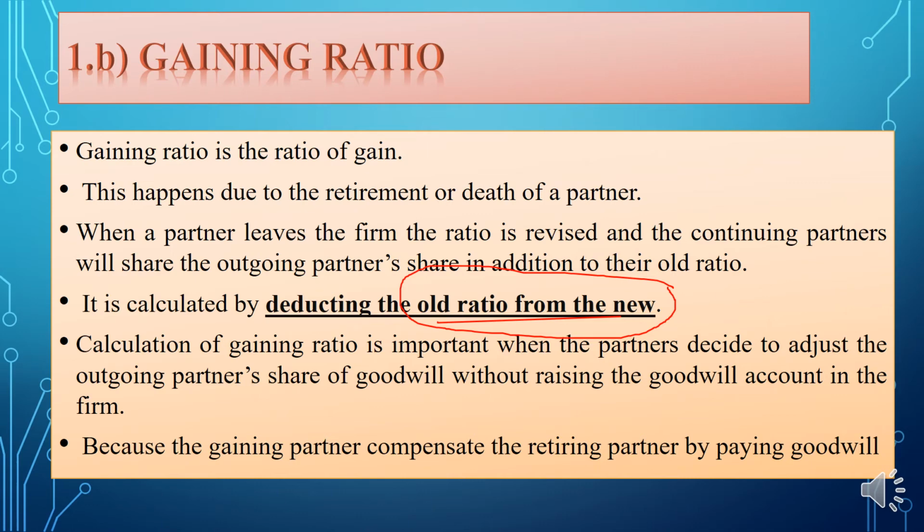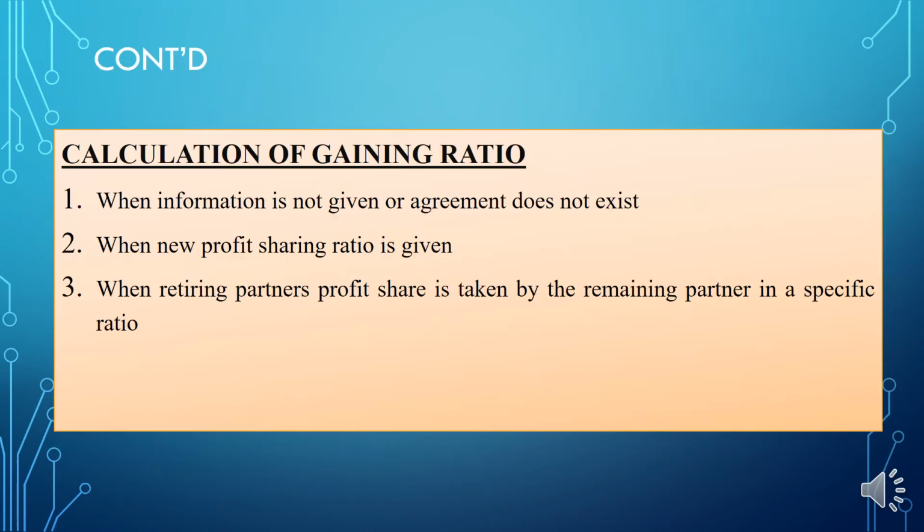It is very important to calculate the gaining ratio when the partners desire to adjust the retired partner's share of goodwill without raising the goodwill account in the firm. And how do we calculate the gaining ratio?